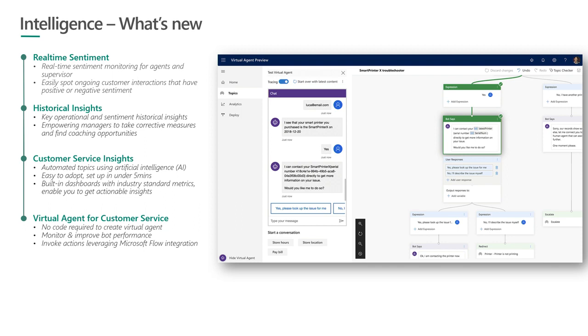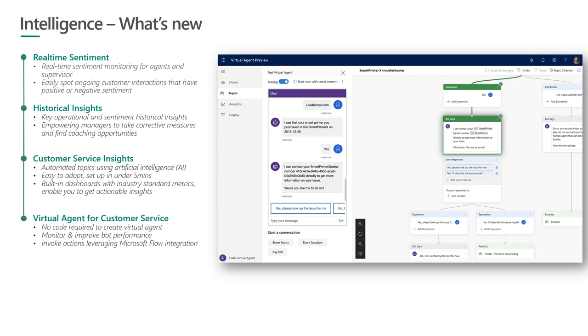We'll provide rich analytics and dashboards using which you can determine how the bot conversations are going, whether they are getting escalated or whether they are getting deflected successfully. And one key capability that we have is integration with Microsoft Flows.